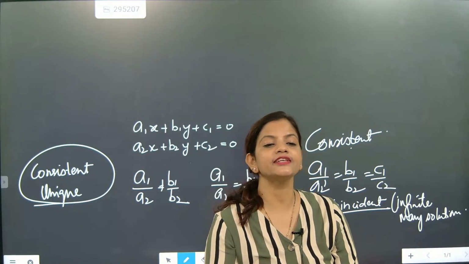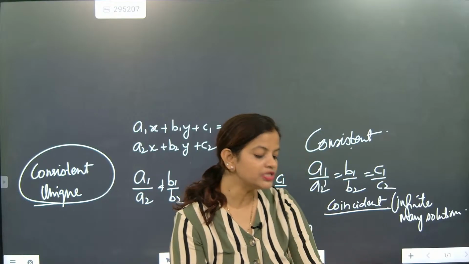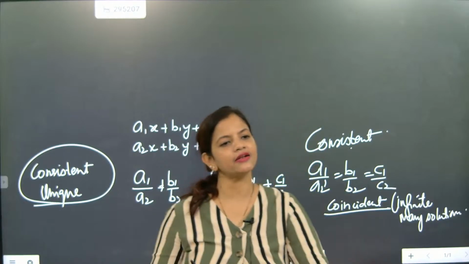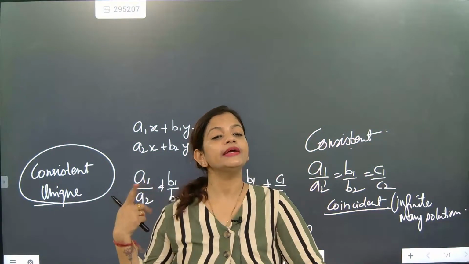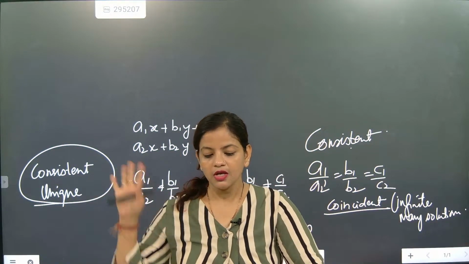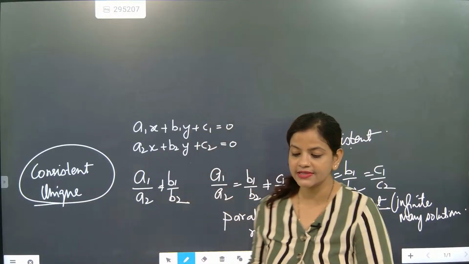So beta, first thing is you need to see a question and analyze whether the lines are coincident, unique or parallel. By seeing the question, you need to analyze and say the answer.